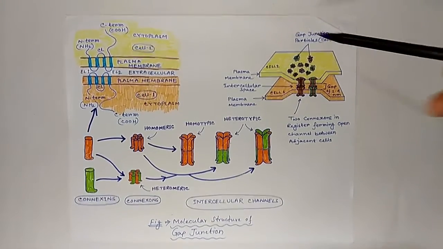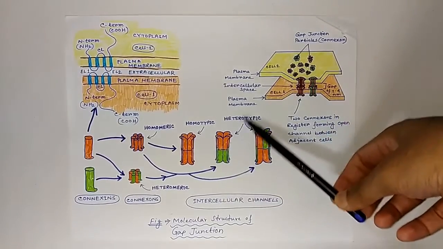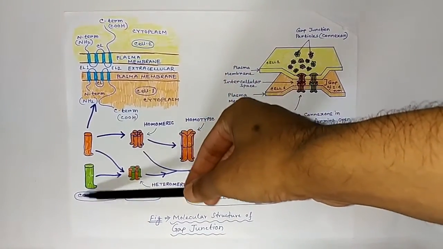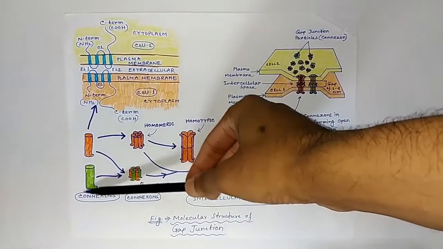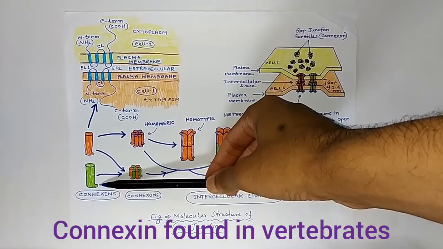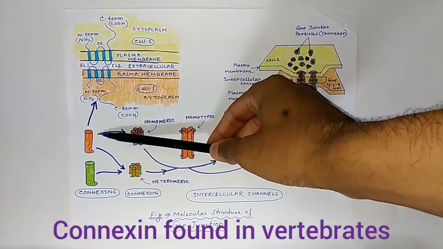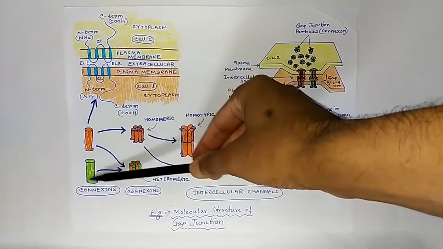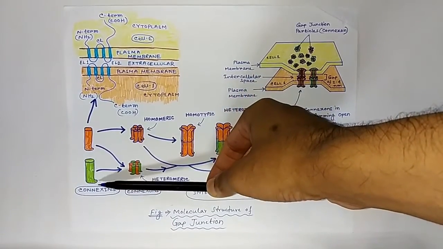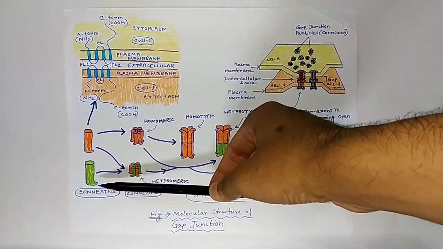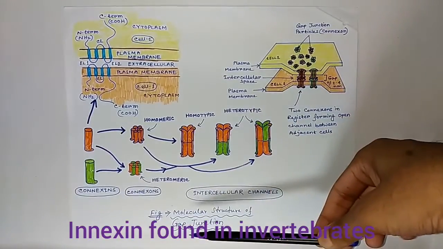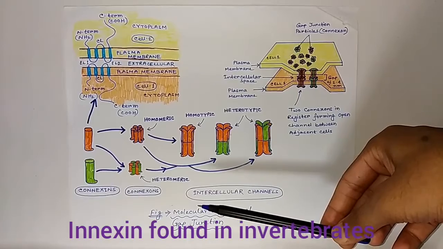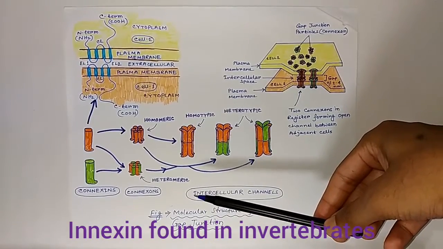This is a diagram showing the molecular structure of gap junction. The structural unit of the junction is an integral membrane protein known as connexin. These connexins are predominant in vertebrates. There are 21 isoforms of connexin protein found in humans. Another type of integral protein named innexins are found in the gap junctions of invertebrates.